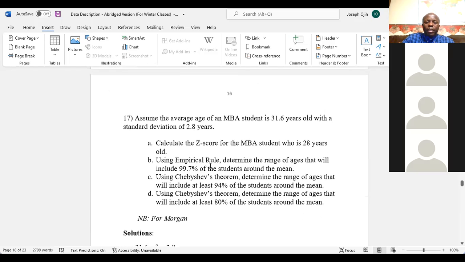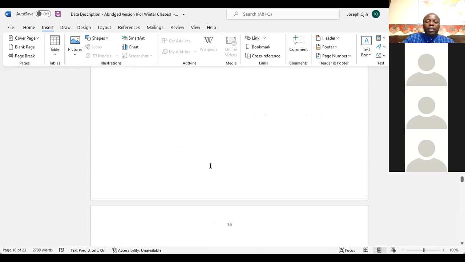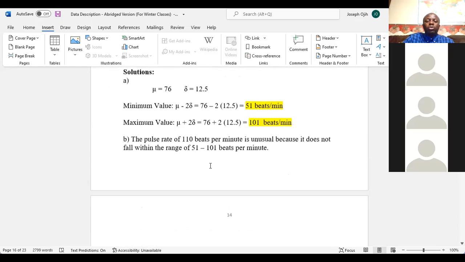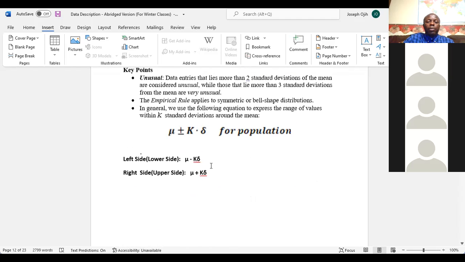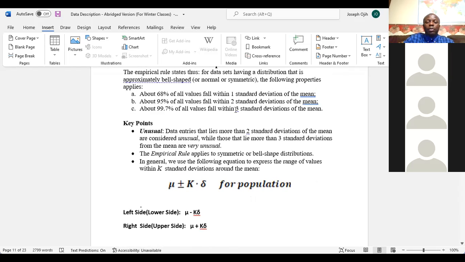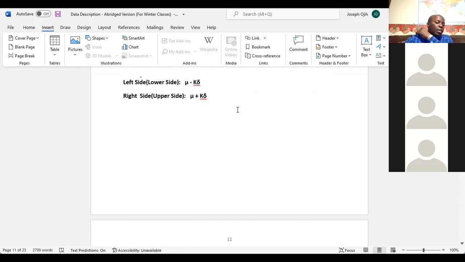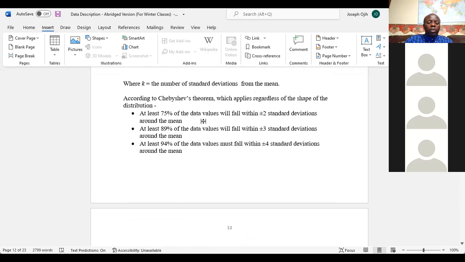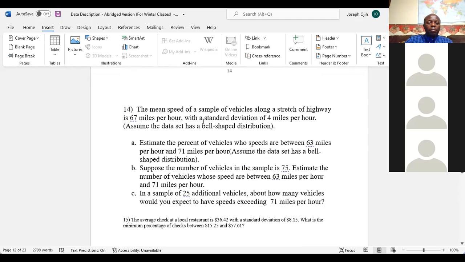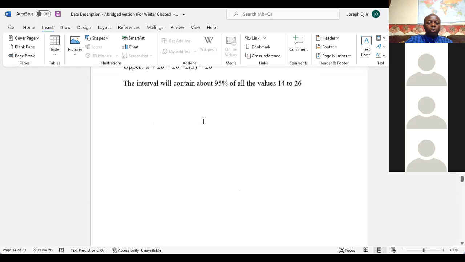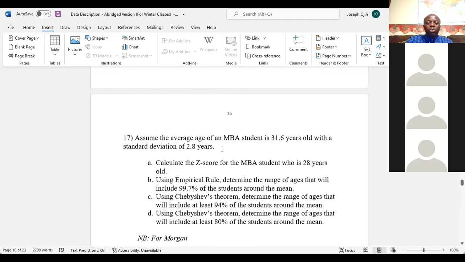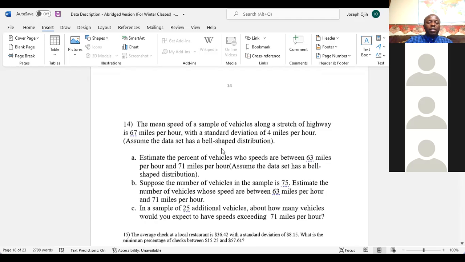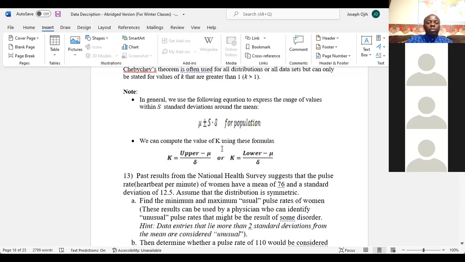B says 99.7%. In that case, the empirical rule has already told you that 99.7% has 3 standard deviations. That is the K right there. For the other one, C, which says to use Chebyshev for 94%, Chebyshev rule has already told you that 94% has how many standard deviations?